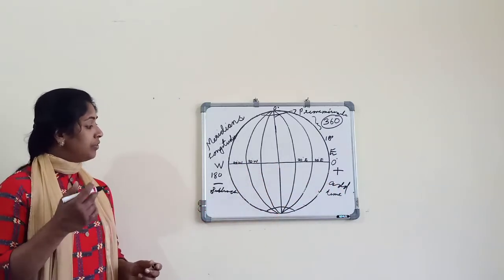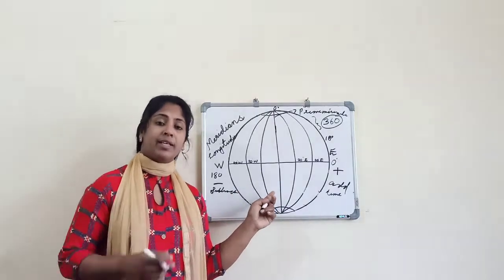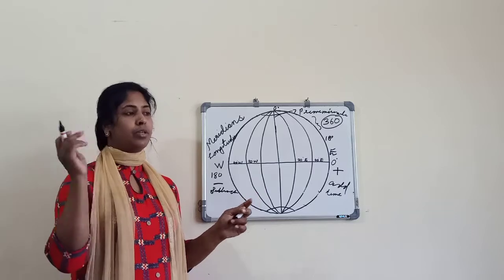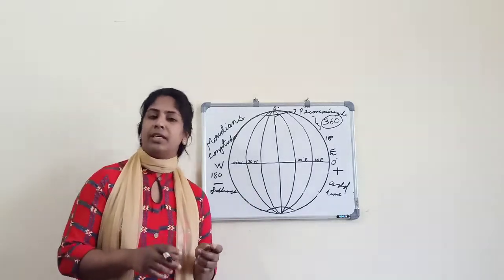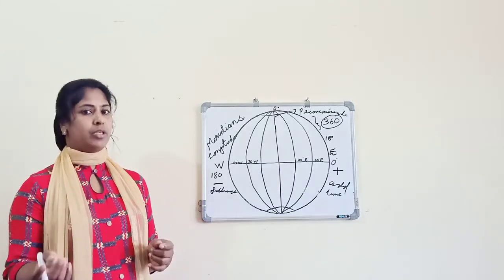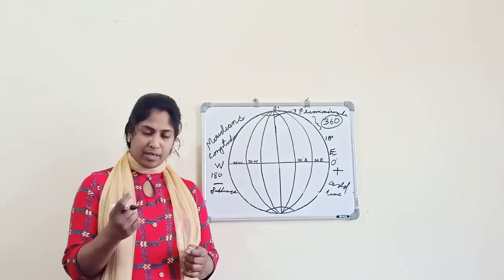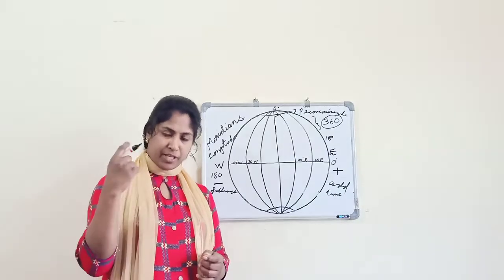What I was explaining was about longitudes. What is the importance of longitude? For locating any place on the surface of the earth, longitude is necessary, and also for calculating time. If you get the latitude and longitude of a place, with that you can calculate the exact time of that place.